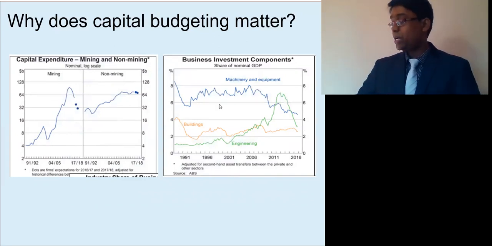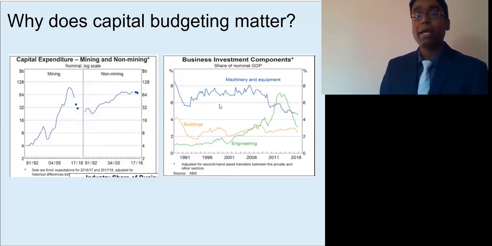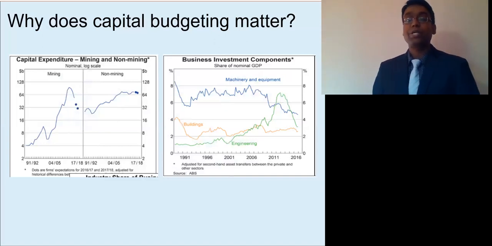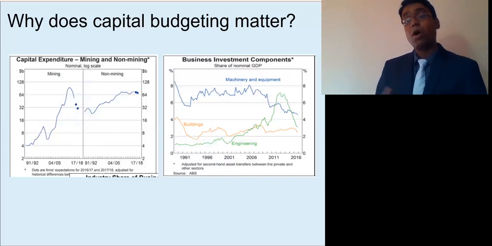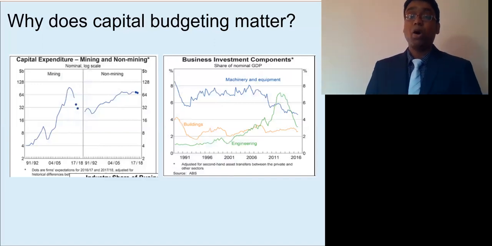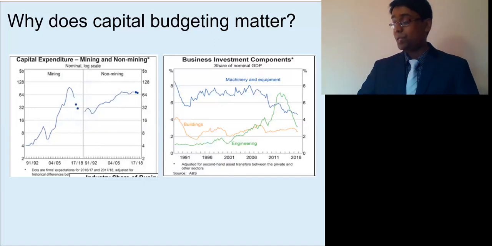And the right graph shows the contribution of these capital investment projects to the GDP of a country. So you can see that capital investment decisions are not only important for companies, but also they contribute to overall economic development.